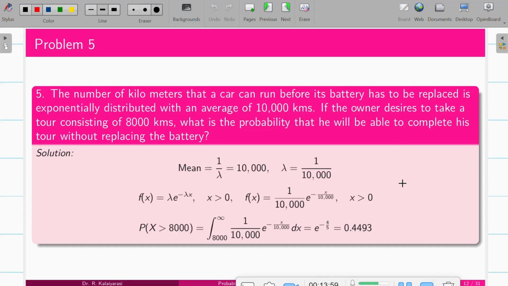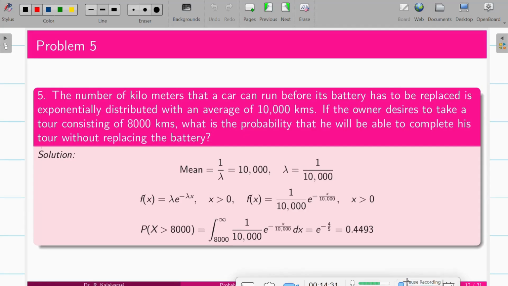So coming to the next one, finally, the number of kilometers that a car can run before its battery has to be replaced is exponentially distributed with an average, in the sense mean is given, of 10,000 kilometers. If the owner desires to take a tour consisting of 8,000 kilometers, what is the probability that he will be able to complete his tour without replacing the battery? So according to the problem, your mean is 1 by lambda. So your lambda is 1 by 10,000.